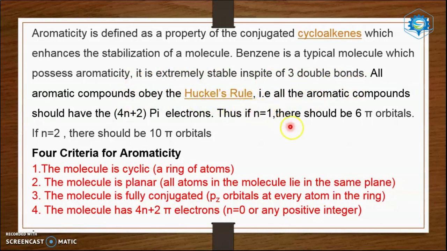That is, all the aromatic compounds should have 4n plus 2 pi electrons. Thus, if n is equal to 1, there should be 6 pi electrons. If n is equal to 2, there should be 10 pi electrons, and so on. Criteria is given here. The molecule is cyclic. Molecule is planar. Molecule is fully conjugated. Molecule has 4n plus 2 pi electrons.